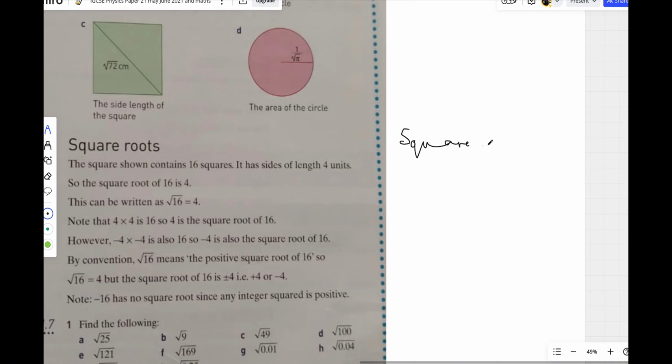Square root. The symbol for square root is like this. You write something like this. This is the symbol. For example, if I say find the square root of 16, I'm asking you to tell me the number that you multiplied twice that gave you 16. What number did you multiply twice that gave you 16? So that number is what? 4. It was 4, plus or minus 4. We multiplied 4 two times, that gave us 16, right?